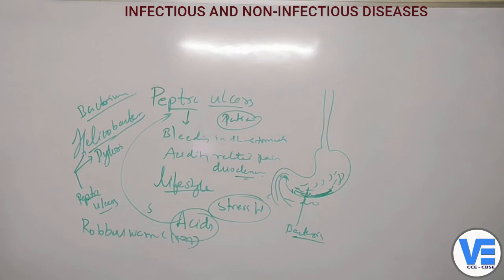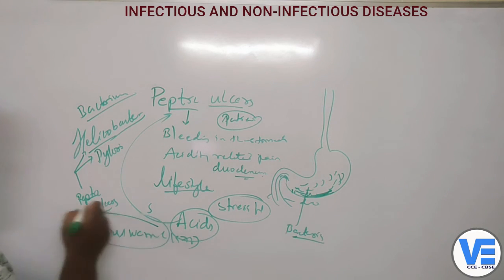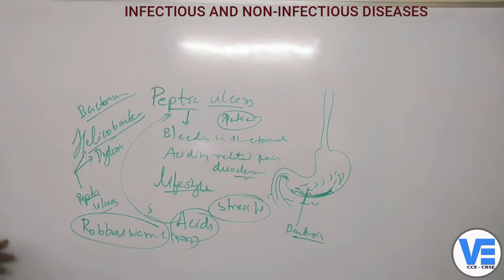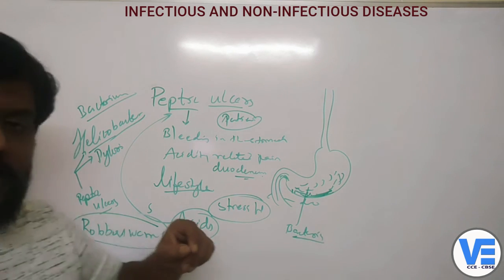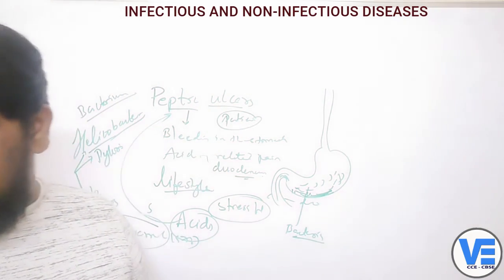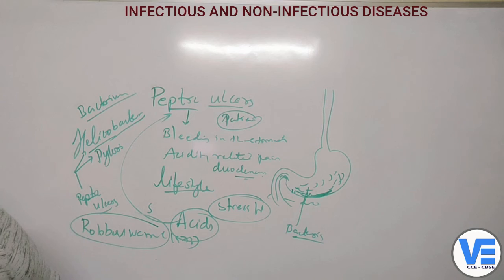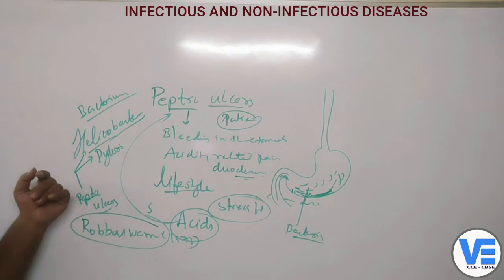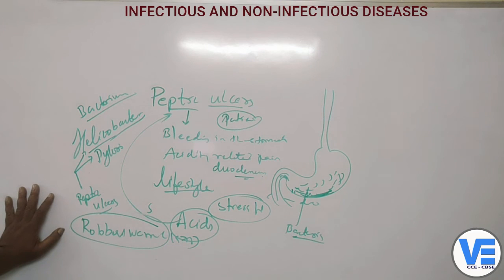He was very much impressed by Robin Warren's findings about Helicobacter pylori, and he started extracting this bacteria and cultivating it in an artificial environment.